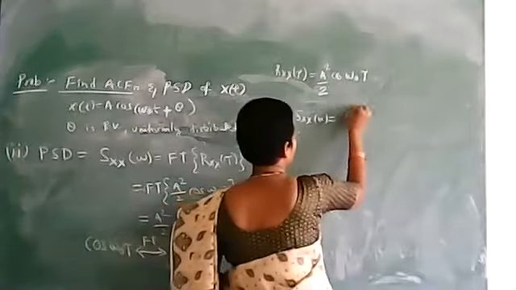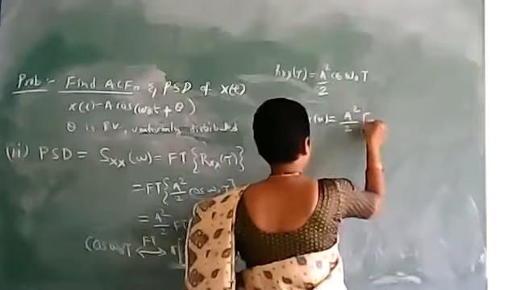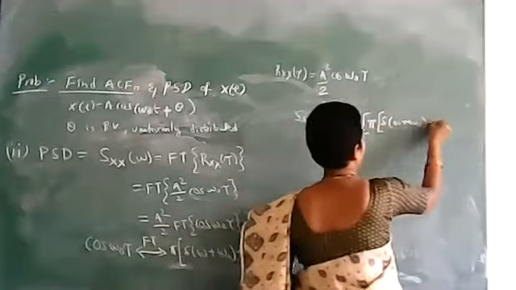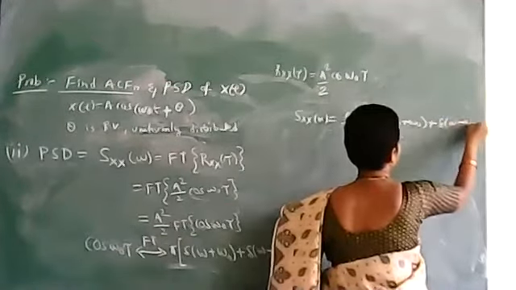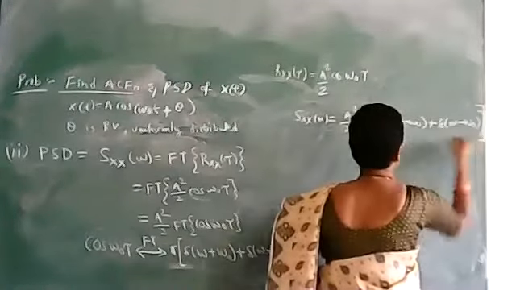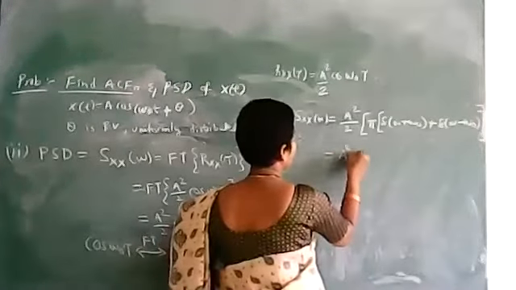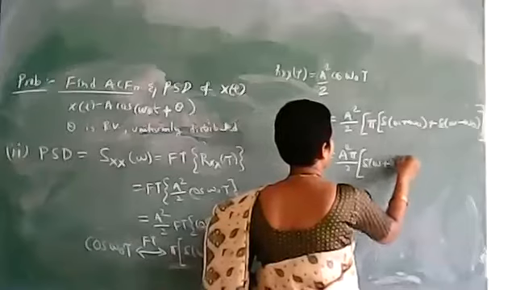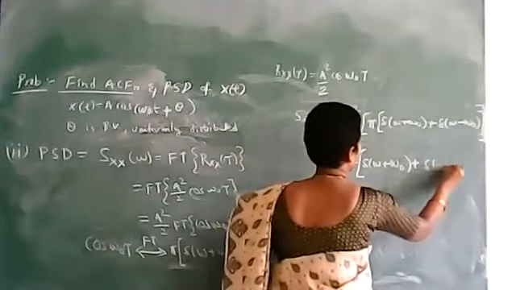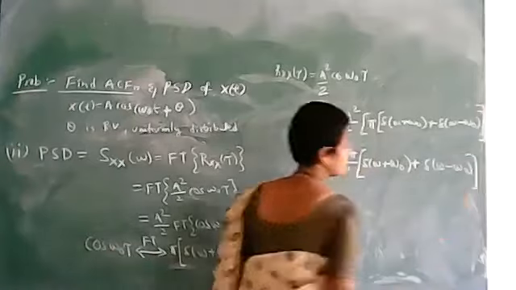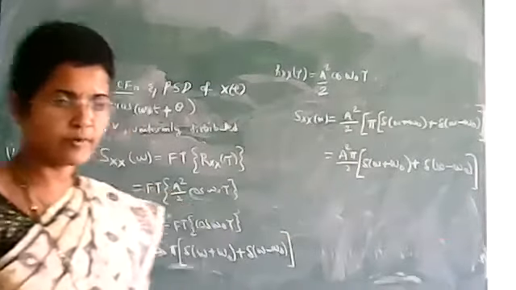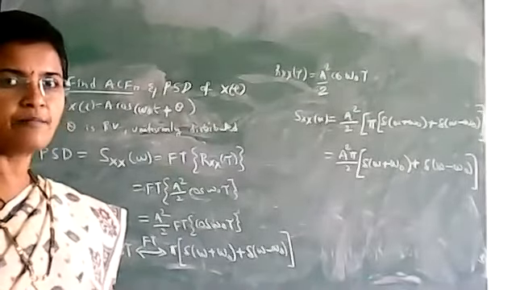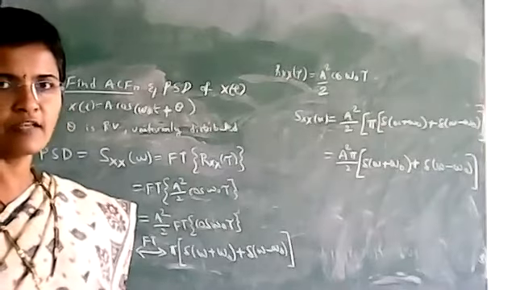So it is a square pi by 2 times del of omega plus omega naught plus del of omega minus omega naught. Like this we will find the autocorrelation function and the power spectral density function if the random process x of t is given and the random variable is given.